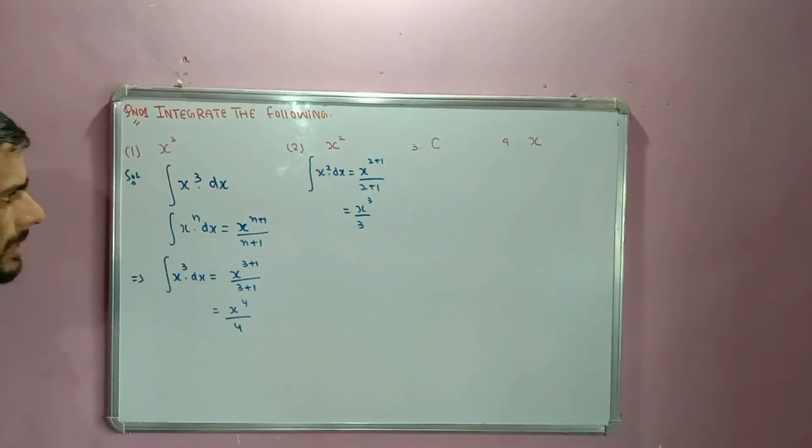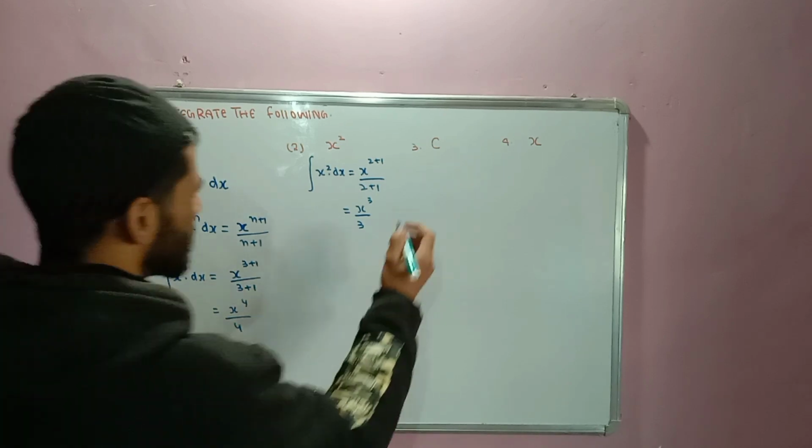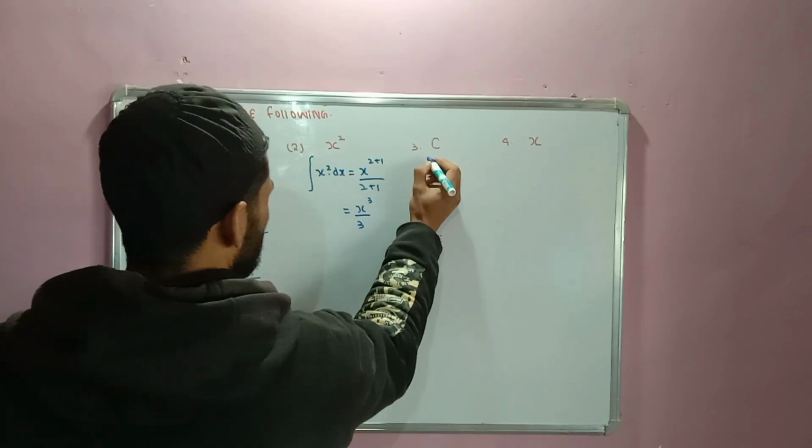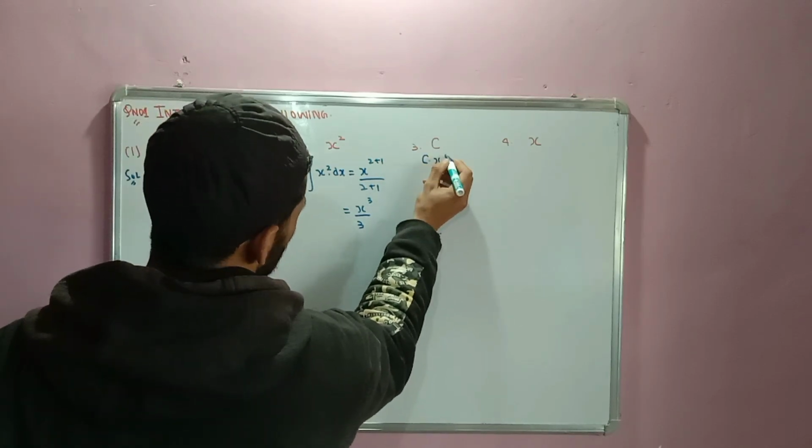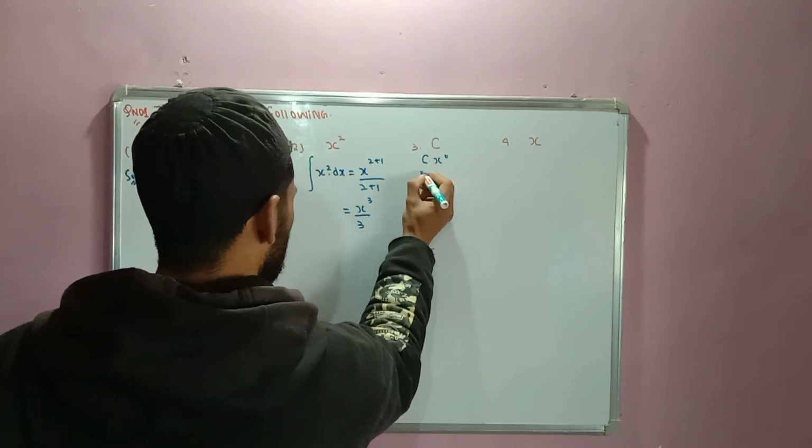This is the integration of x square. Now the integration of the constant, that is c into x power 0.